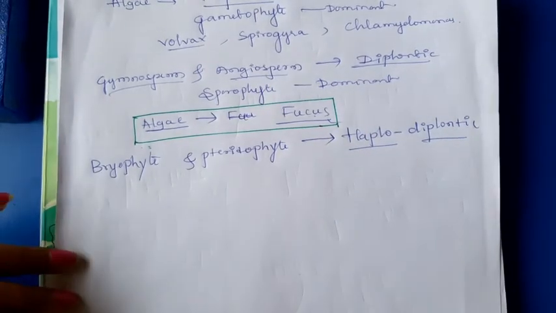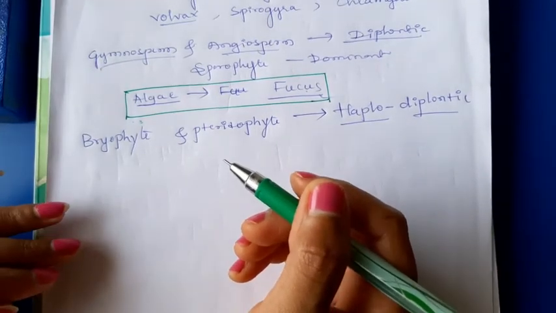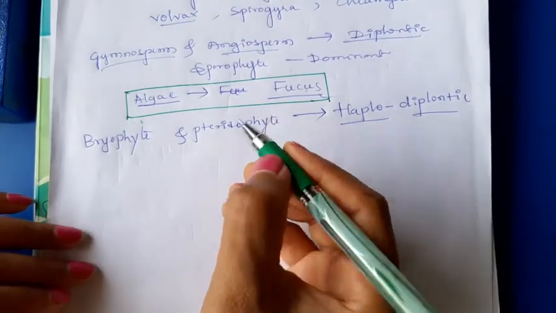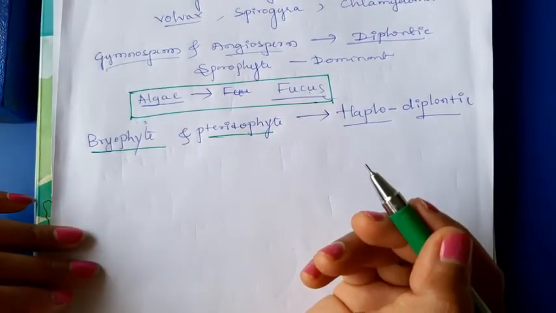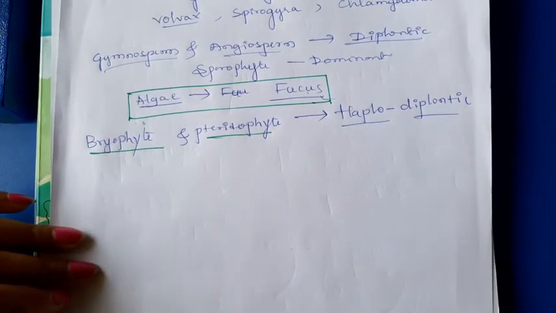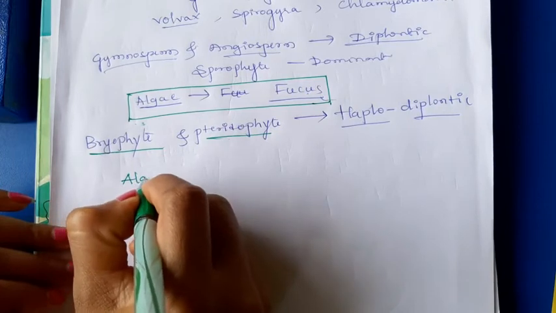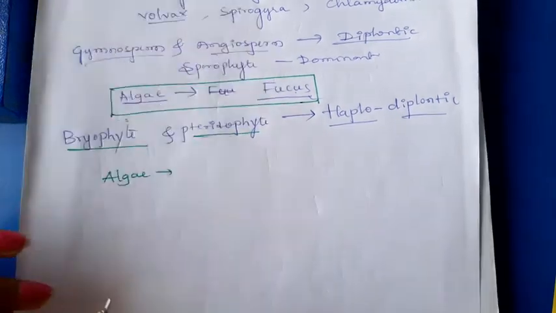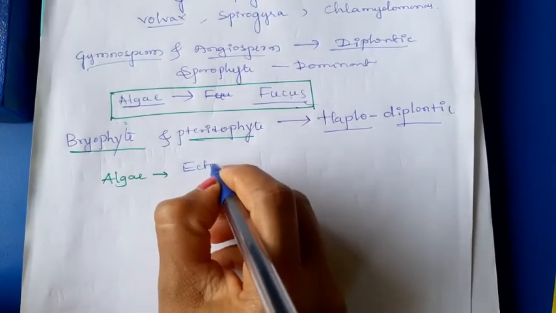Here the intermediate, in between sporophyte and gametophyte, are equally dominant. Okay. Here we can say the bryophytes and pteridophytes are the example for the haplodiplontic life cycle. But some algae like Ectocarpus